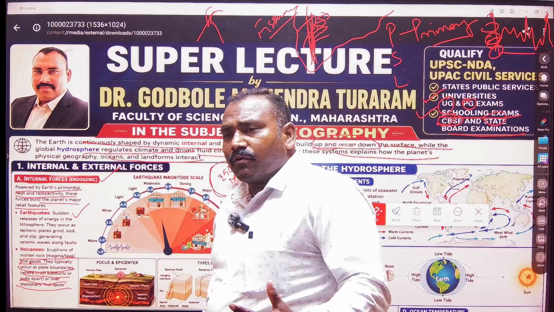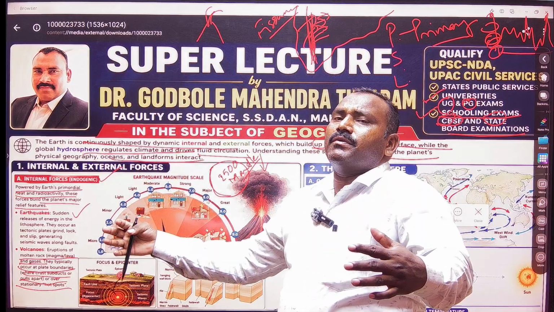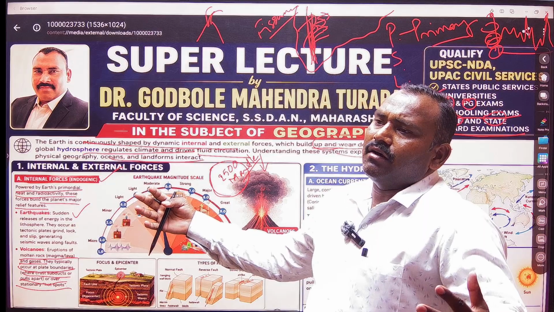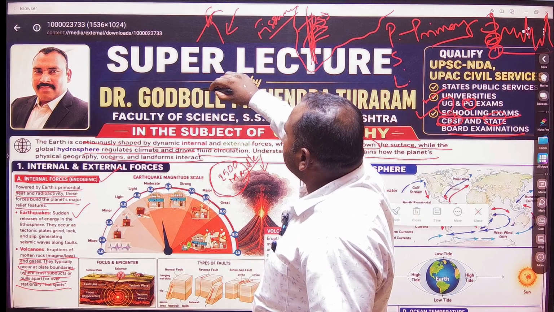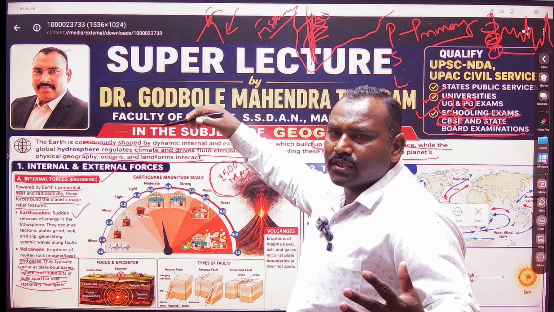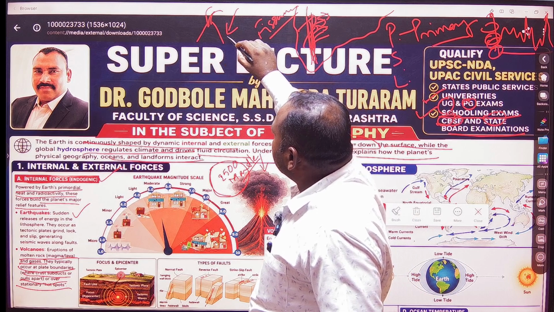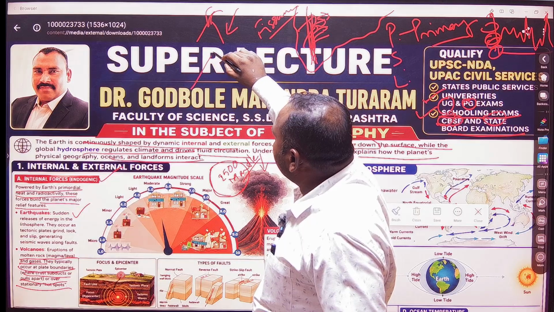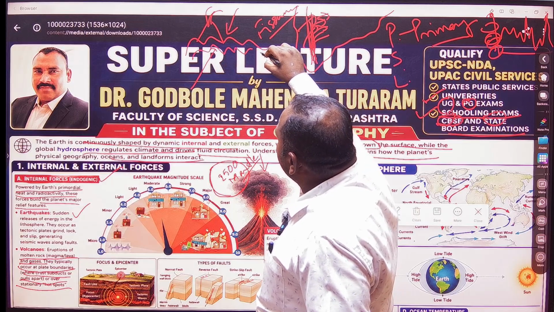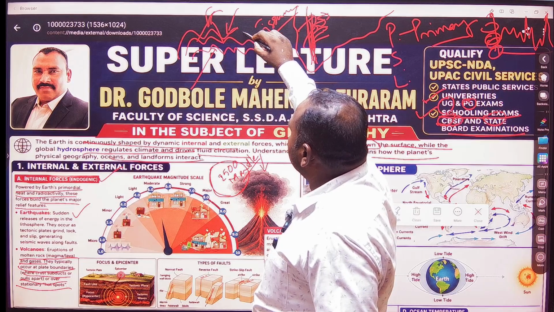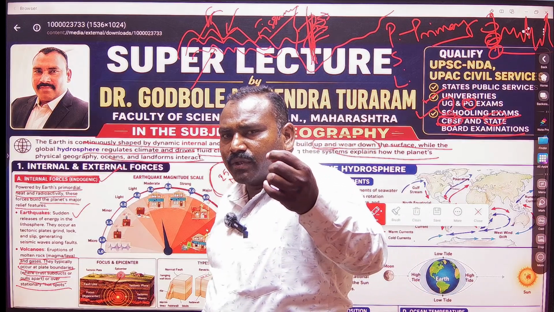There are different types of plate boundaries. Many times the plates may come towards each other. Let us take the example of the formation of the Himalaya as the youngest mountain, where subduction took place, so we can call it subduction or collision. Collision means the Indian and the Eurasian plate. The northern side Eurasian plate and the southern side Indian plate collided towards each other, and the formation of the Himalaya took place. Every year the height of the Himalaya is increasing day by day, just like the growth of the nail of a human being.